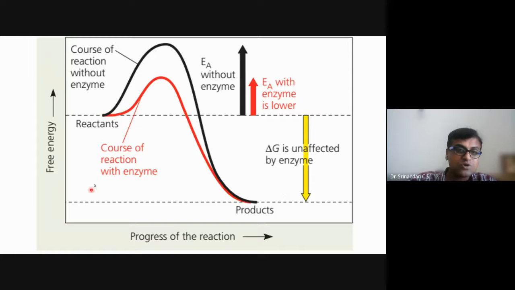But as I told, the energy required for any reactant to go to a product, the activation energy, is very high, which will take a longer time. Now a catalyst will come over here. It could be some chemicals. Of course, the proteins are also chemicals, but biologically relevant chemicals.